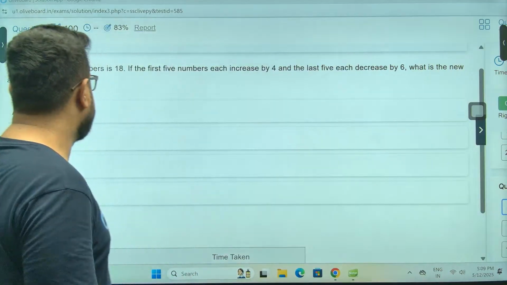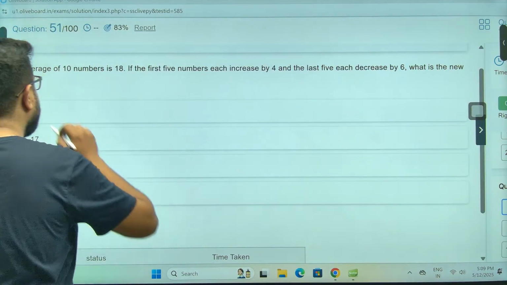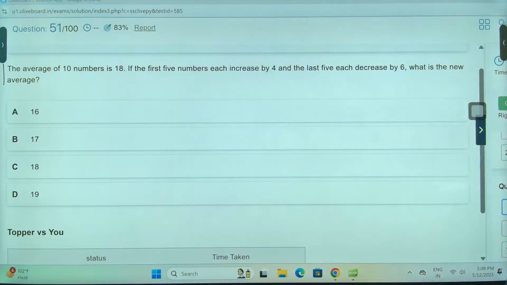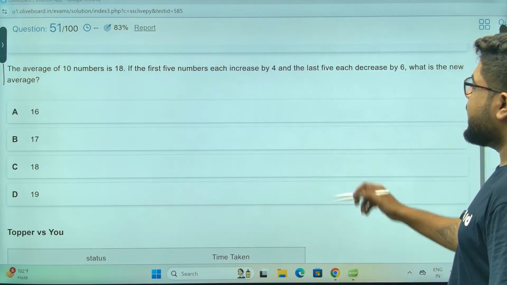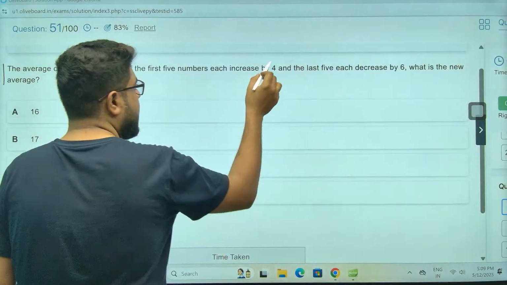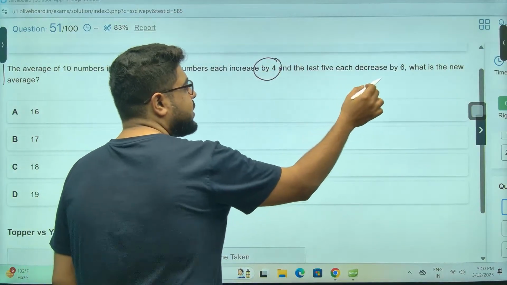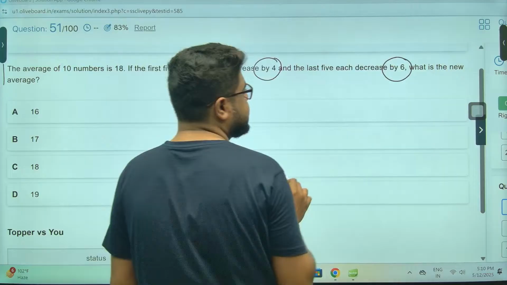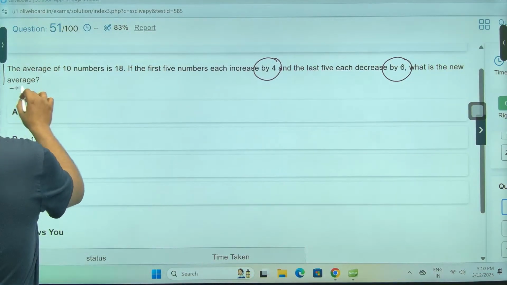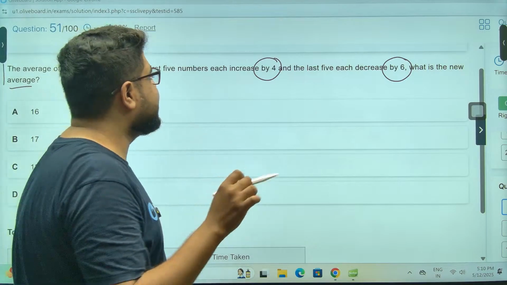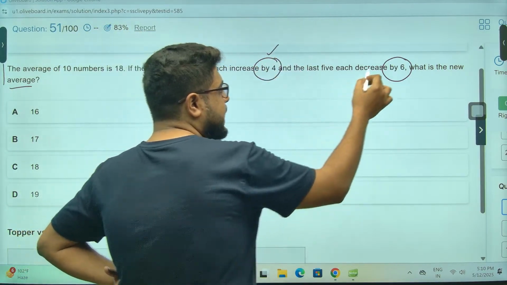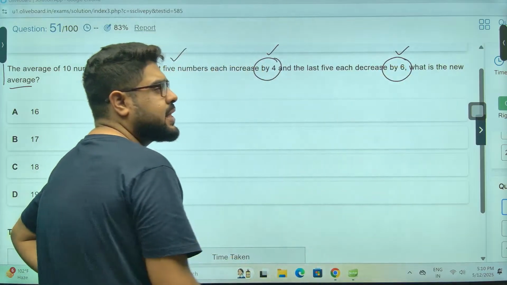First question of today: the average of 10 numbers is 18. The first 5 numbers are each increased by 4. The last 5 numbers are each decreased by 6. What is the new average? A very good thing here: the first 5 increased by 4, the last 5 decreased by 6. You can do it, sir.